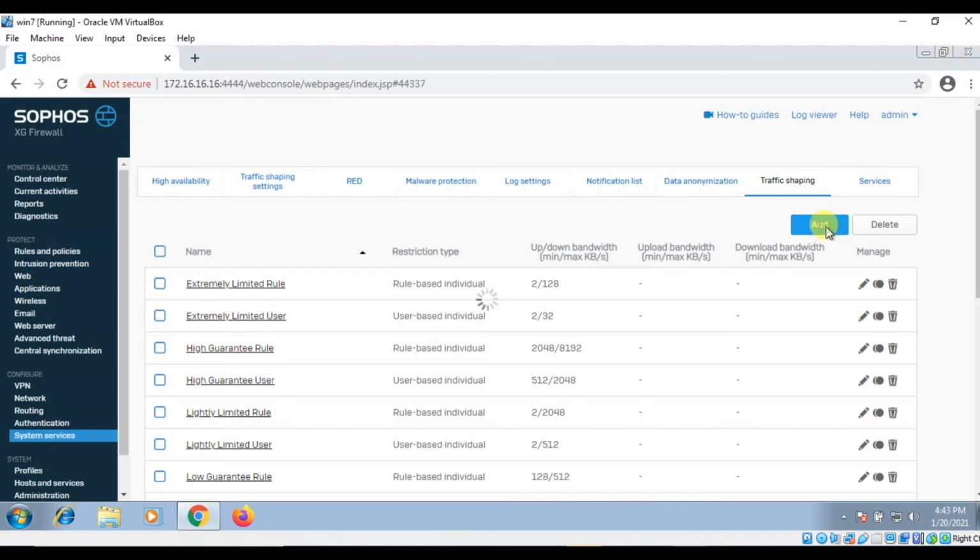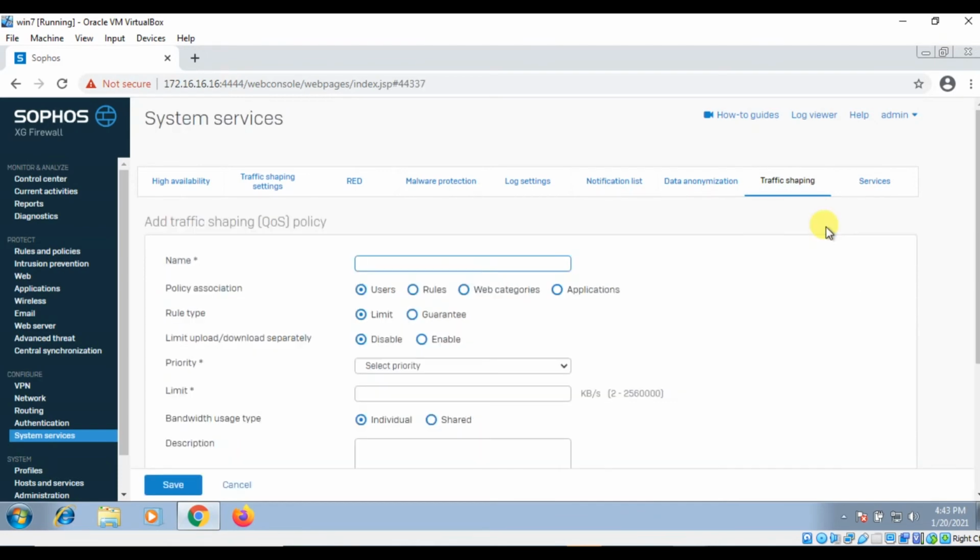So let's come to the point. Our third option is web category. Let's take an example for this web category as well. Suppose we have 10 employees in an accounts department, and we want to set a capping of 5 mbps for every individual user of the accounts department, but they also watch YouTube, which consumes more bandwidth.